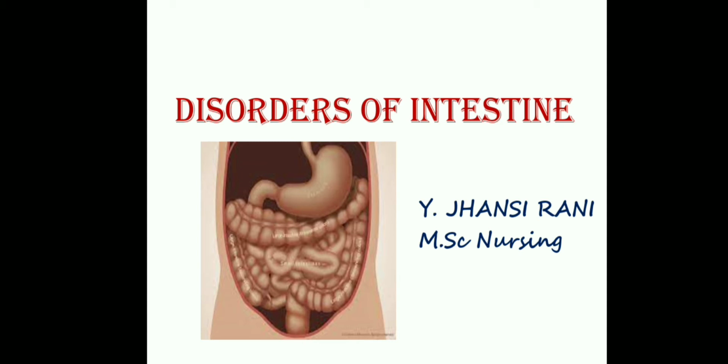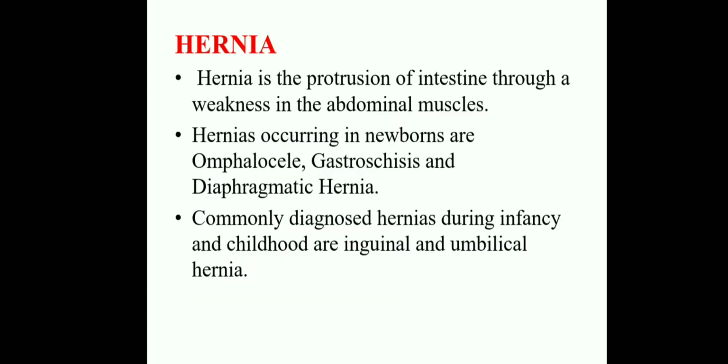Here are the disorders of the intestines. What are the conditions there? Hernia, and under that hernia: omphalocele and gastroschisis. These are the conditions for hernia. This is the disorder of the intestine. In previous sessions we discussed the disorders of the mouth and the disorders of the stomach. Those conditions are over. Today onwards we will discuss the disorders of the intestine. First, we will see about the hernia.